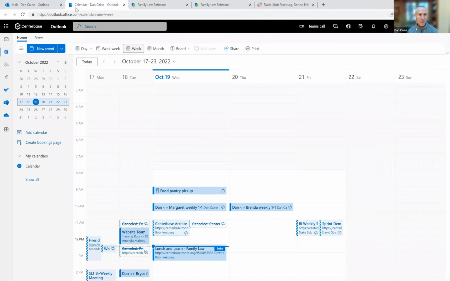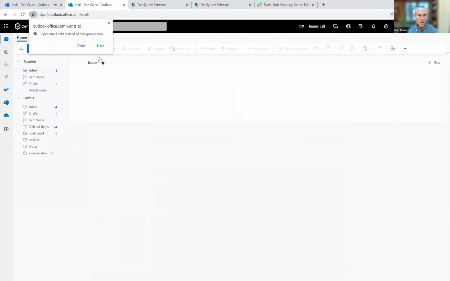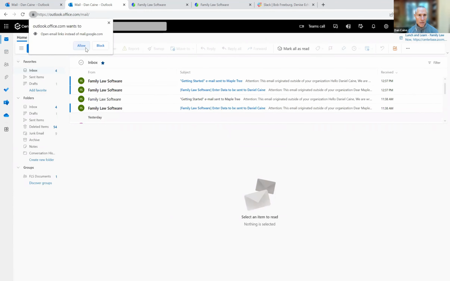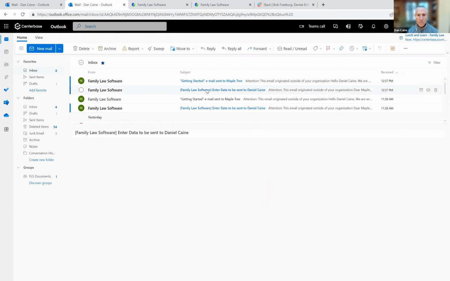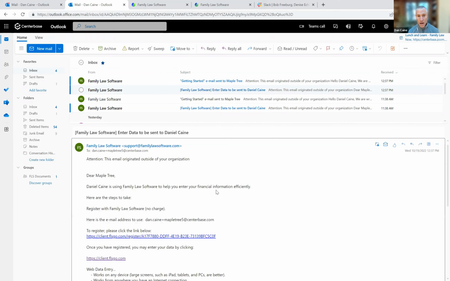So now I go to my email. And here is the email that I just received from Family Law Software. I received 2 emails, one as myself, the professional, and one as Maple, the client. I'm clicking now the link for Maple, the client. And I'm copying the email address, clicking the link. And this takes me now to the client